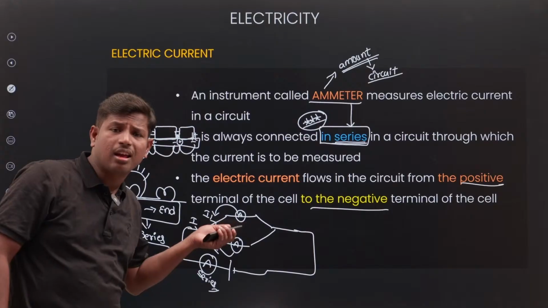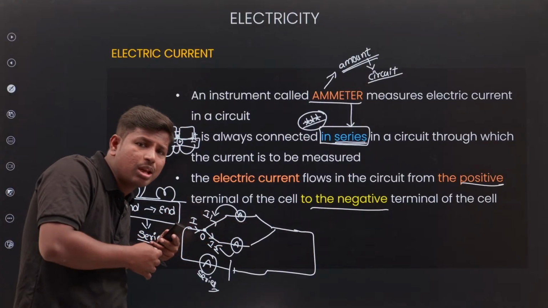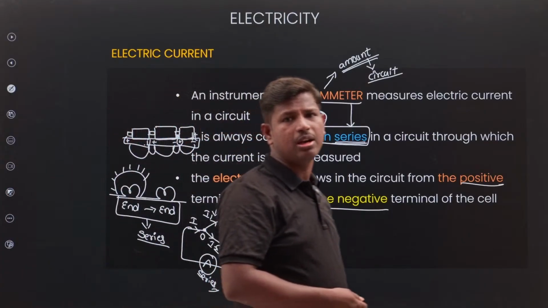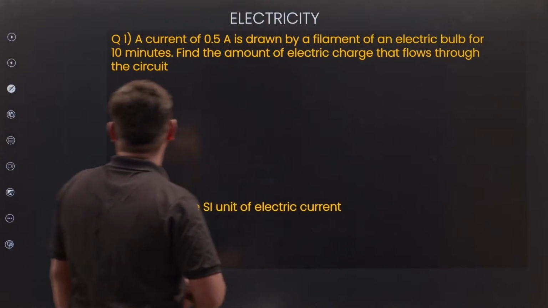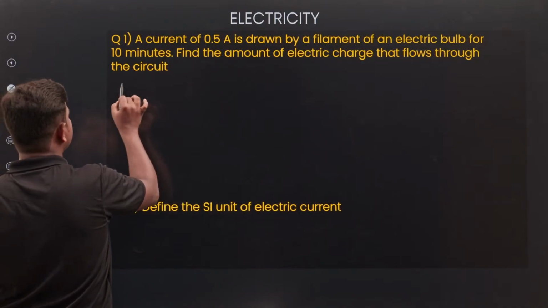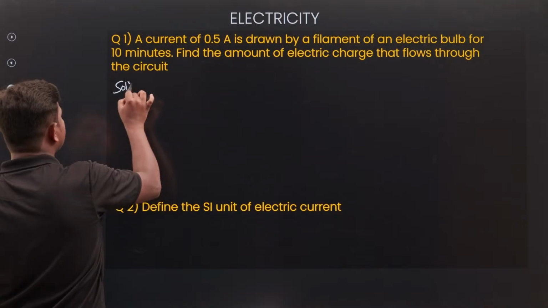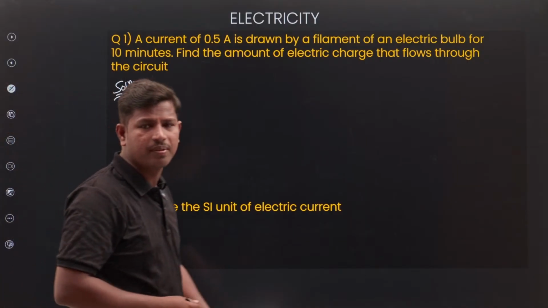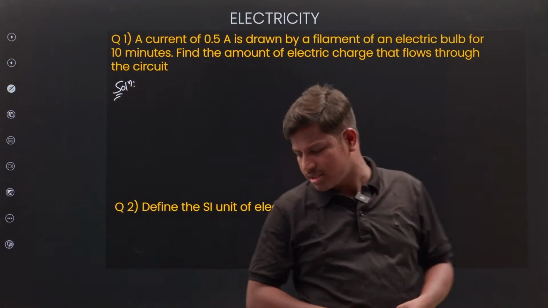Okay, electrical current, where to where does it go? Positive terminal to negative terminal. Okay, next, look at the question. Get ready for the answer. Understand now why we connected the ammeter in series.